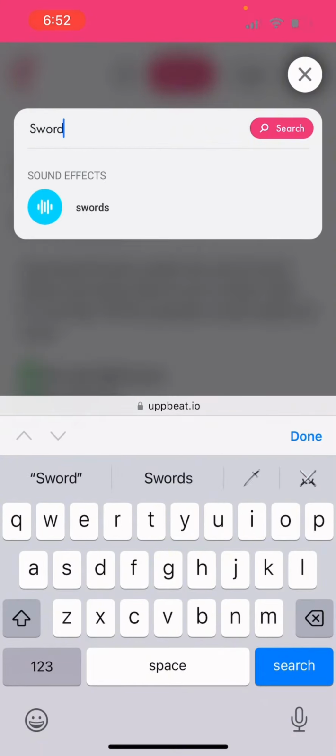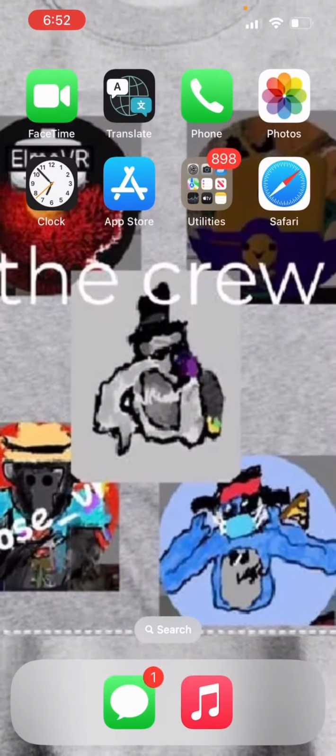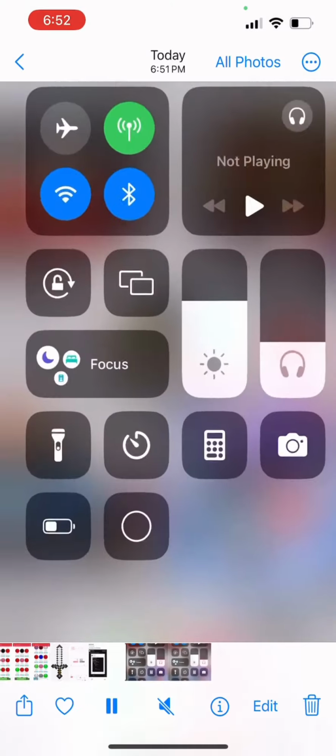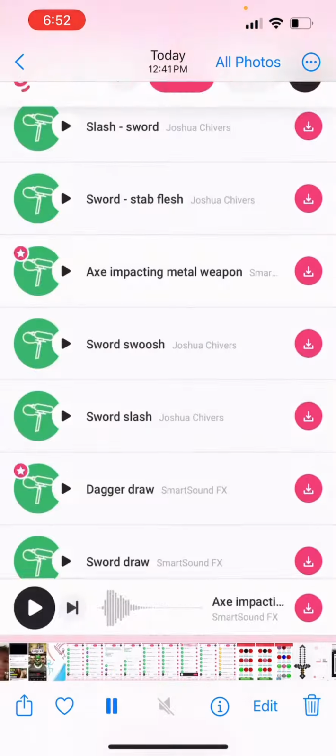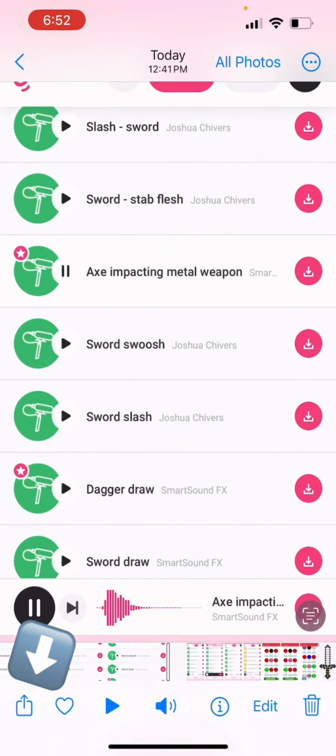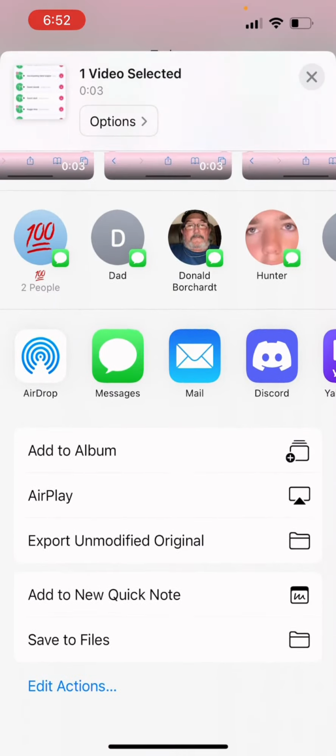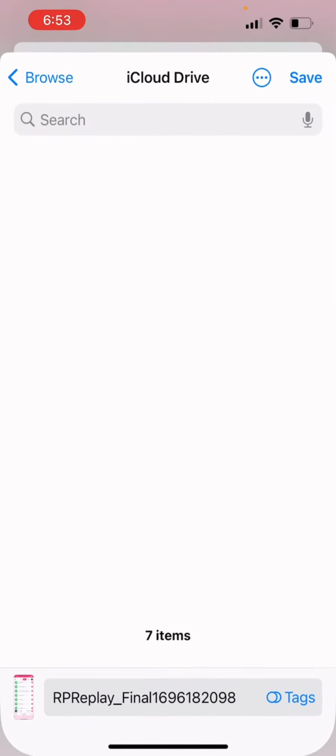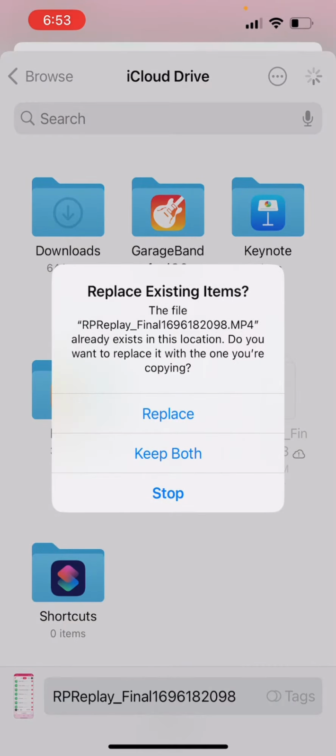Axe impacting metal weapon. Screen record it. Go to all your screen records. Find it. Find it right here. Yep. The share button. Scroll down. Save to files. Save.